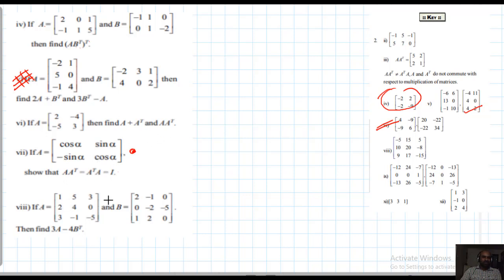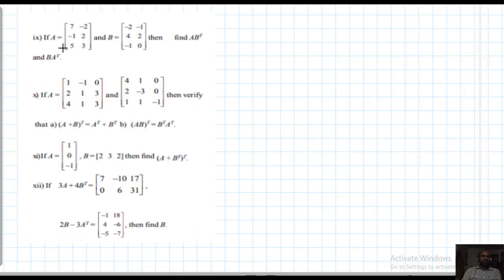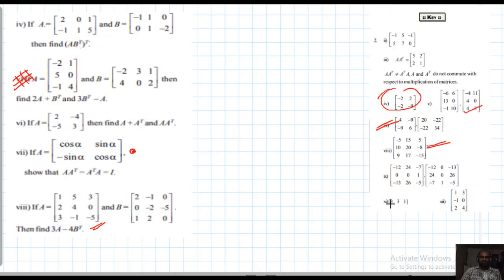Eighth one: A given, B given, then find 3A minus 4 into B transpose. Okay, this also you can complete. Your answer should be this. Verify. Next, ninth problem: A given, B given, find A into B transpose and B into A transpose. Your answer should be this. No, not this one, sorry, this one.